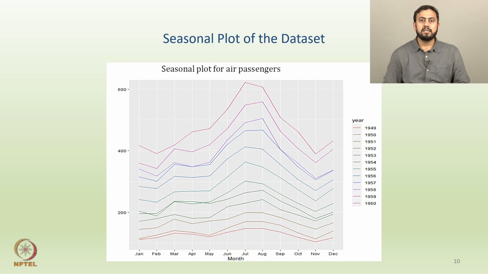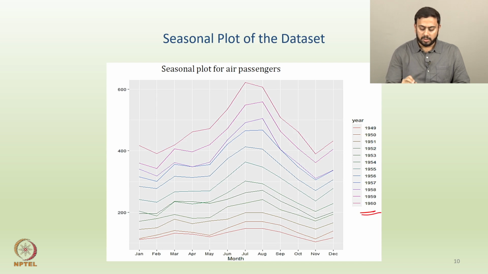So the next one is called a seasonal plot of the data set. So again, I think this is the exact same plot that we had earlier, and probably this would be slightly clearer than the earlier one, because again on the x-axis we have all the months, so January, February up to December, and then we are essentially plotting the number of airline passengers within that year on a yearly basis. So each color represents one year. So 1949, 1950, 1951, 52, all the way up to 1960. All right, and then for each year you have a different curve, right?